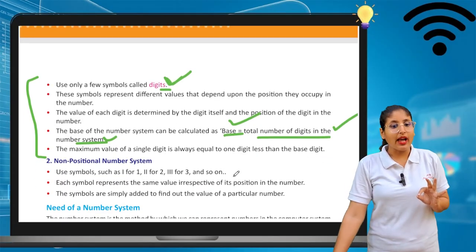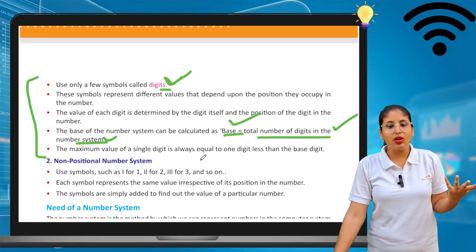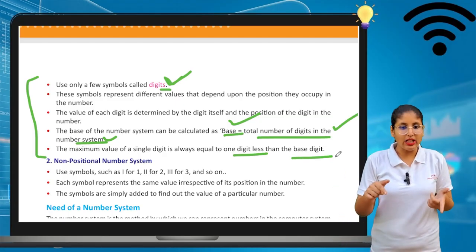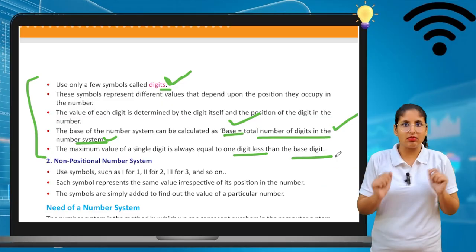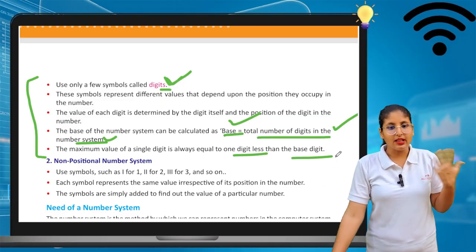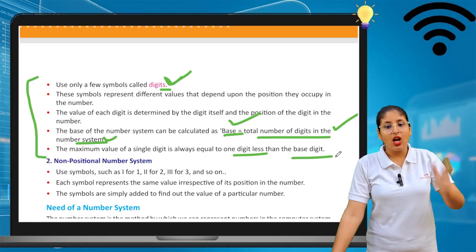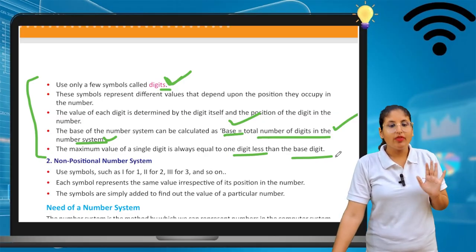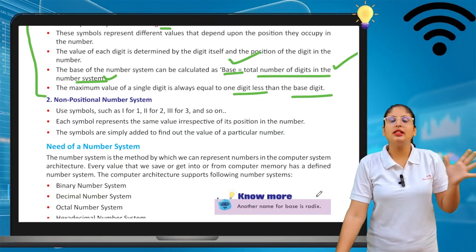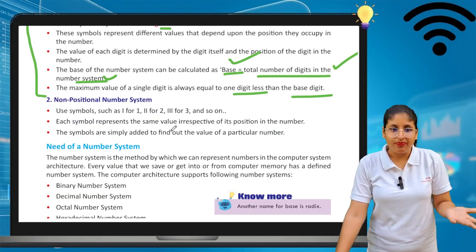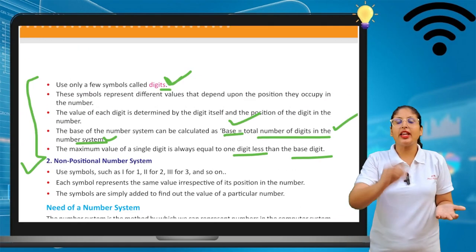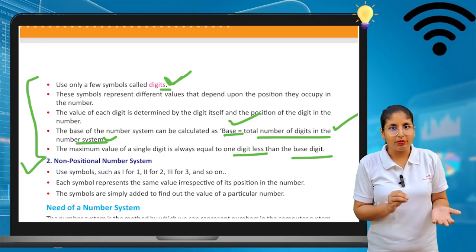The maximum value of a single digit is one less than the base. Of course, in decimal the base is 10, so the maximum digit is 9. We will see what the base is and how these number systems have different bases. So the positional number system is clear to you, and with its help we can identify the position of a digit in a number.